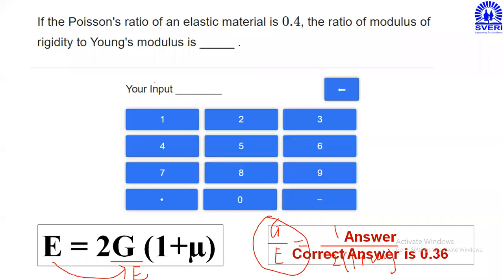So I hope everyone has calculated, and you got the answer 0.357, which will be represented as 0.36. Simply you have to remember the relation of E and G, rearrange the terms, put the given values, and finally do the calculation and type the answer. That is 0.357 or 0.36. This is the correct answer. So this is the third problem we have discussed based on the relations of the elastic constants.